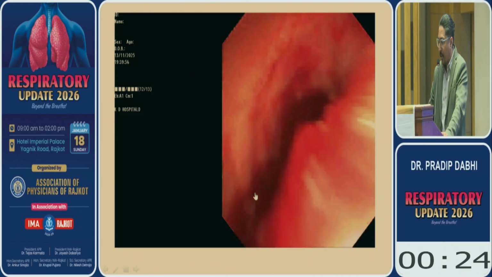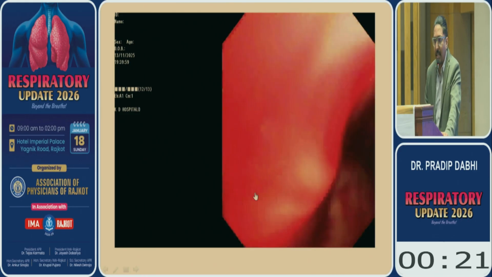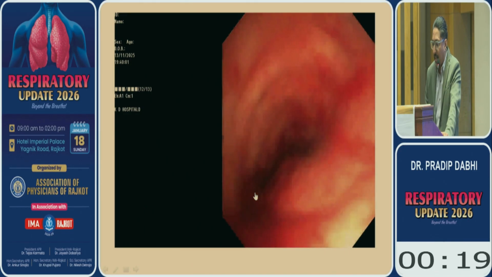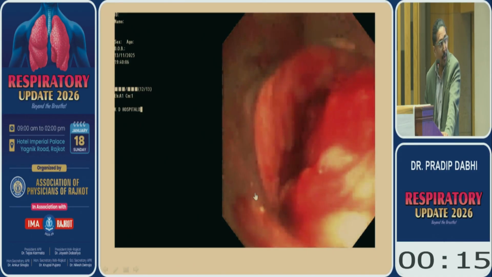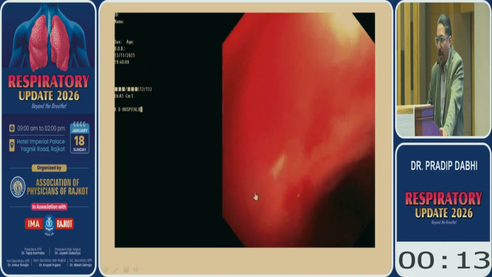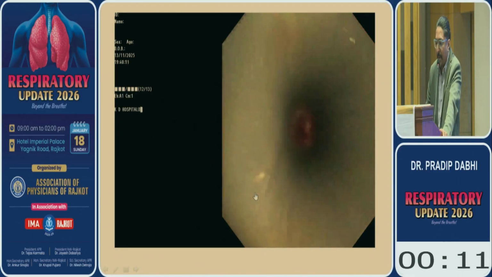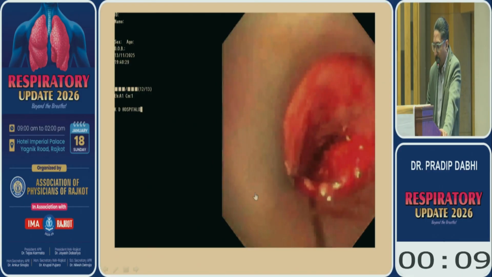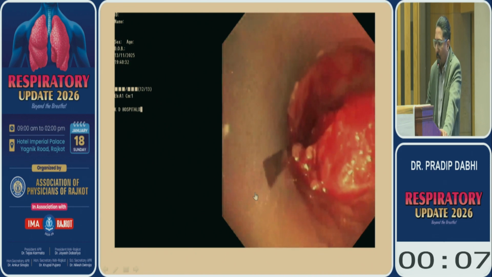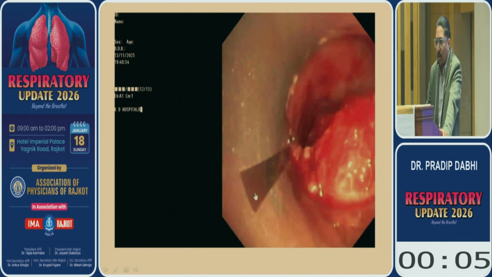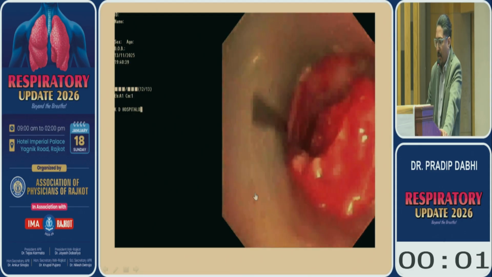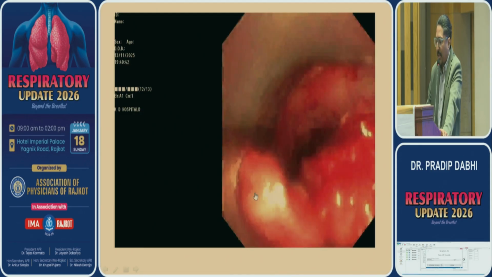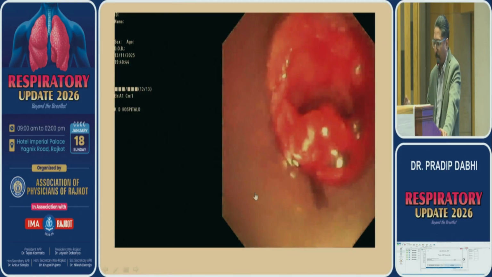So once the tumor is taken out, you can see the significant extraluminal compression. So before putting a stent, we have to go beyond this stricture with the barrel, and then we try to go with the barrel and taking out the residual part of the tumor. So now our barrel is reaching up to the carina. Just 1 minute.